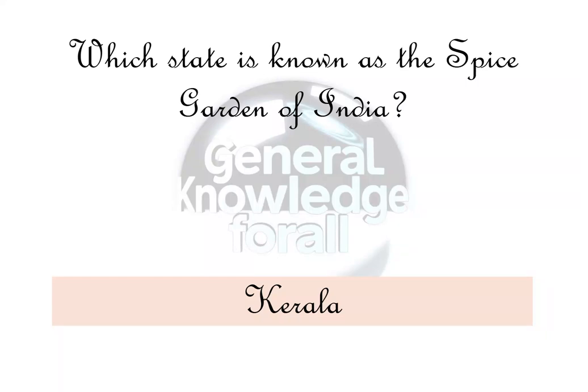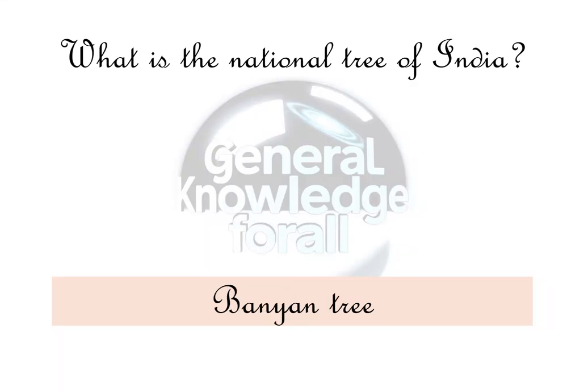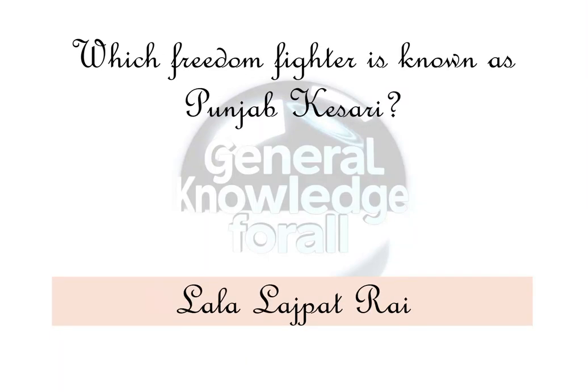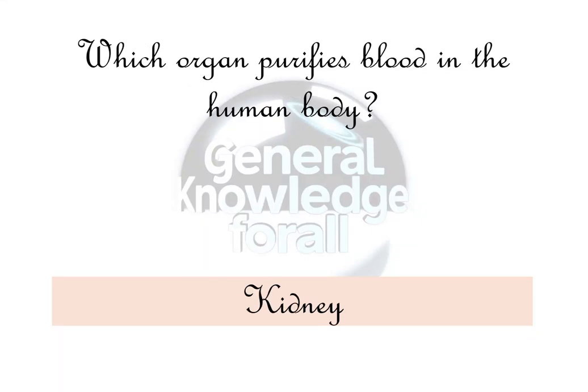Kerala. What is the national tree of India? Banyan tree. Who founded the Maurya Empire? Chandragupta Maurya. Which freedom fighter is known as Punjab Kesari? Lala Lajpat Rai. Which organ purifies blood in the human body? Kidney. Which river flows through Varanasi?